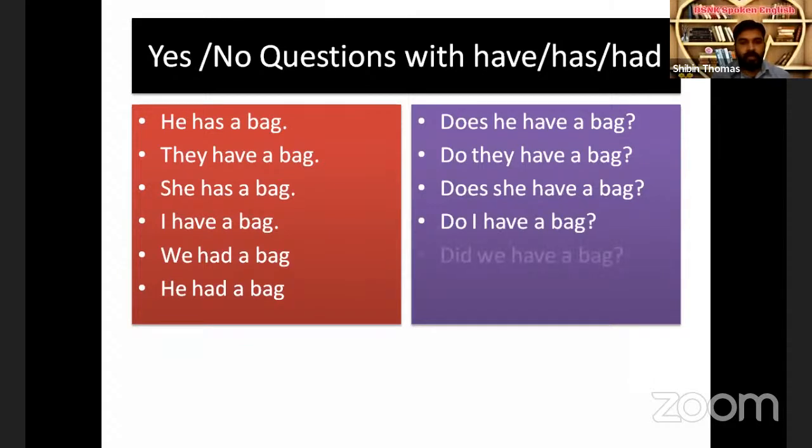Then we had a bag. Did we have a bag? We had. See, had is past tense. Had means did have. So, did we have a bag is the question. He had a bag. Did he have a bag? Remember, had means did and have.